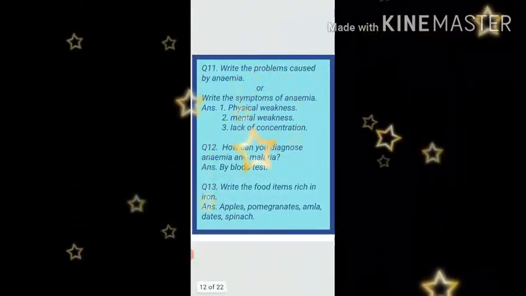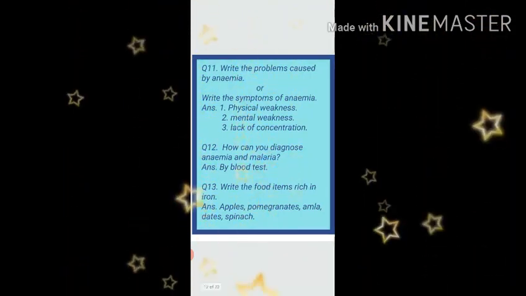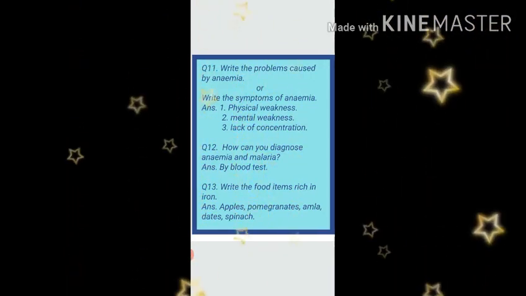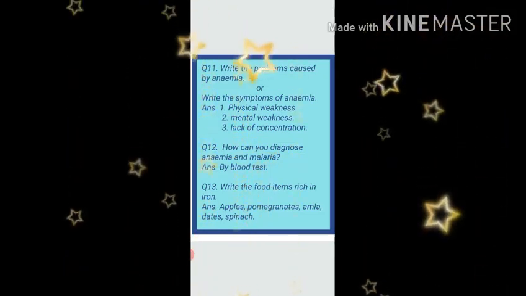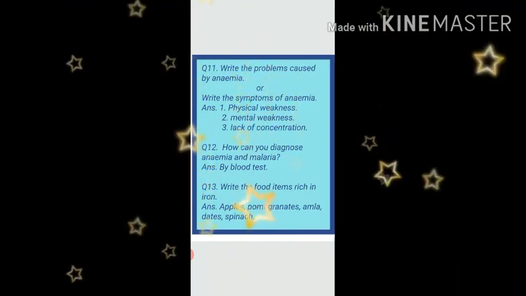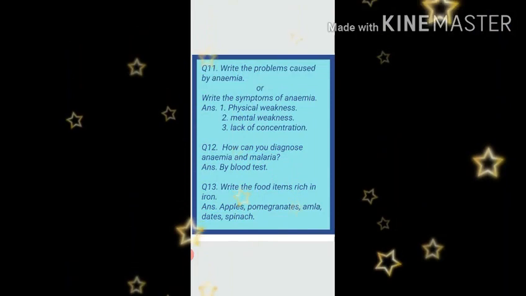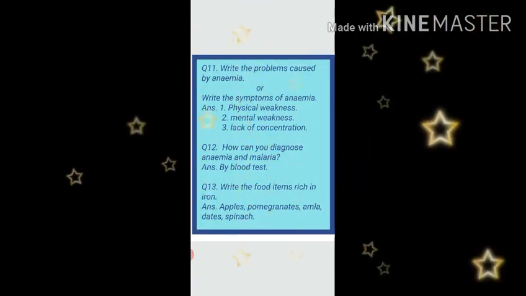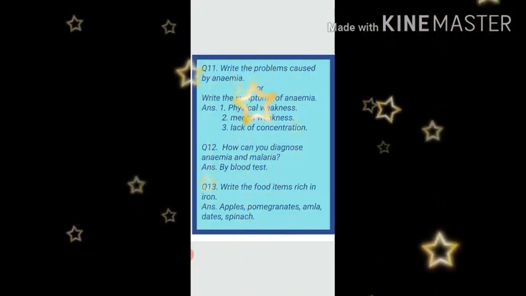My dear students, number 11. Write the problems caused by anemia or write the symptoms of anemia. So both the questions you will write, the meaning is same. And the answer is physical weakness, mental weakness, lack of concentration. Question number 12. How can you diagnose anemia and malaria? Answer is both diseases are diagnosed by blood test. So you will write by blood test.